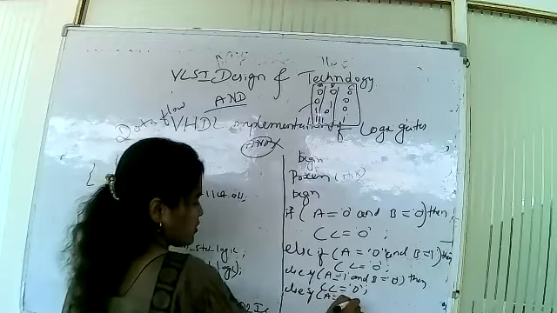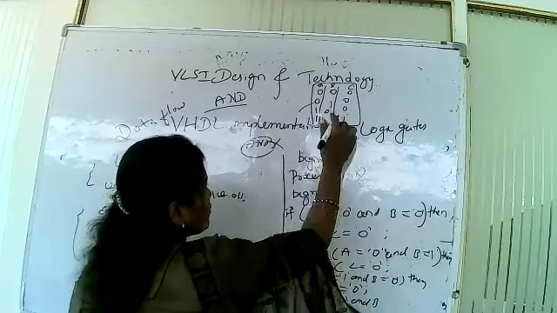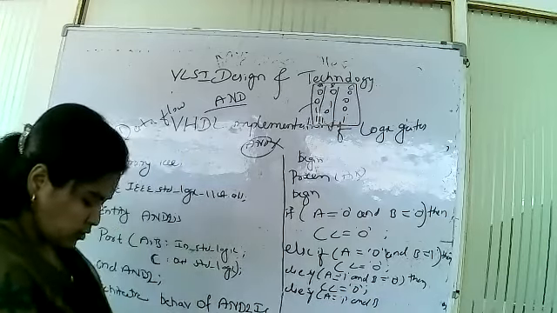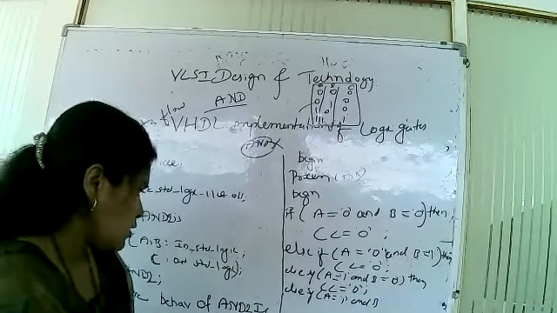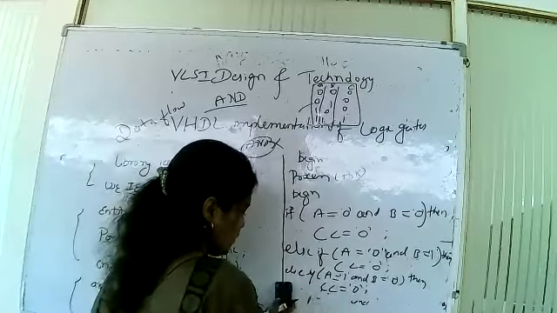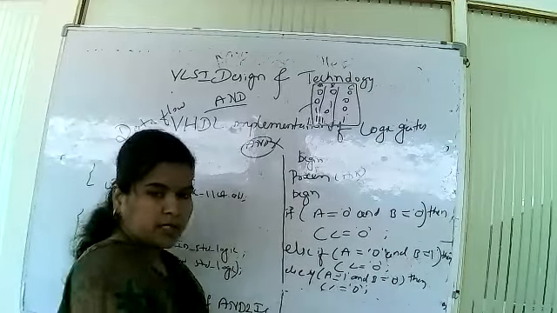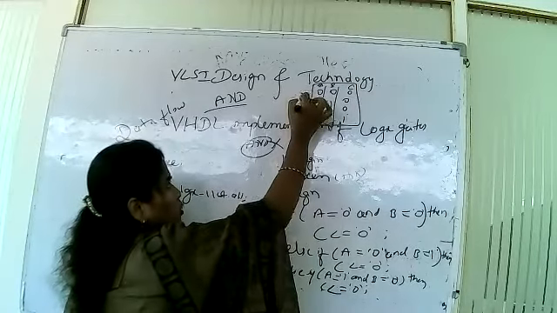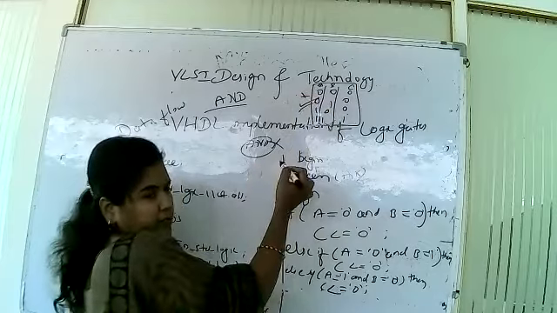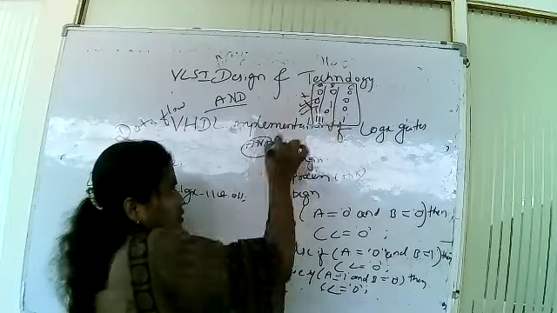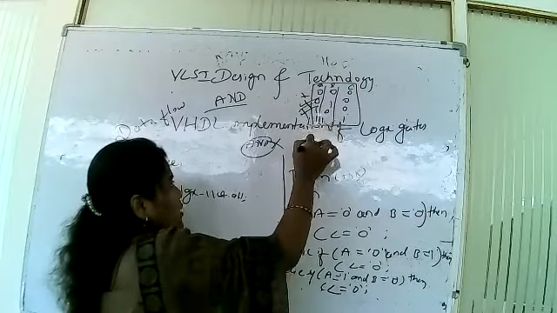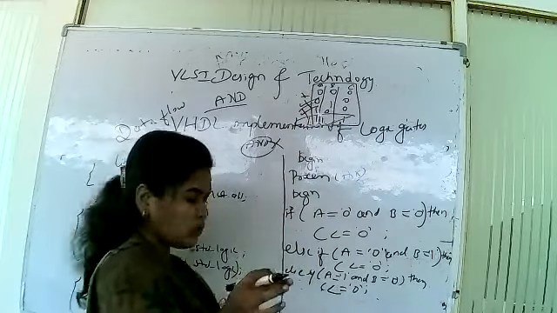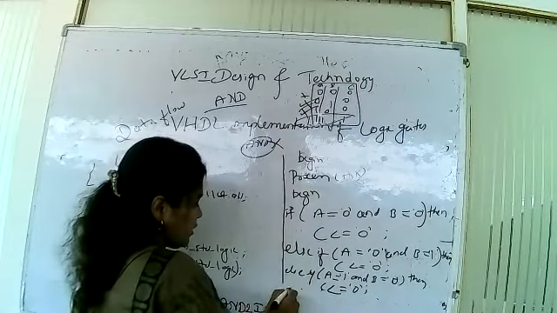Else if A is equal to 1 and B is equal to 1. 1, 2, 3. Okay, when three are over, there is no need to write the condition. If the first is not okay, then it will go for the second condition. If that is also not okay, then it will go for the third condition. If this is also not okay, then automatically, by default, it will be the fourth condition only. So what will I write here?